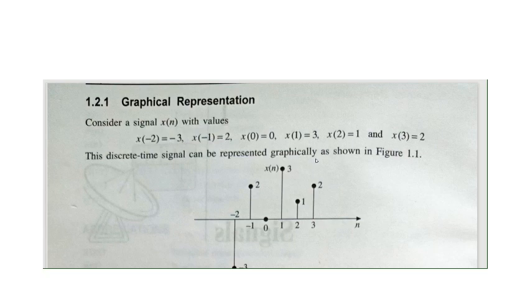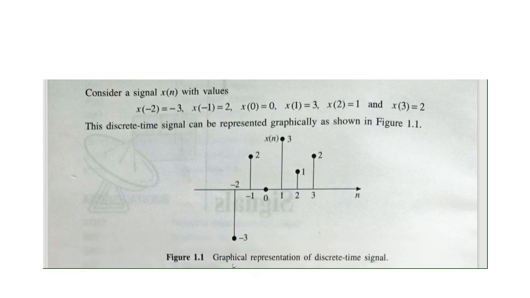So this is the first, graphical representation. Here you can see how a discrete signal is represented graphically. The variable n is on the x-axis, and x of n, that is the amplitude, is on the y-axis. At 1 there is a 3, at 0 there is a 0, at minus 1 there is a 2, at minus 2 there is a minus 3.